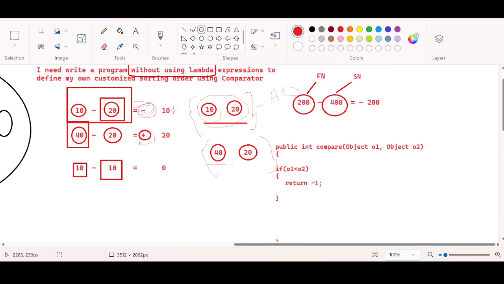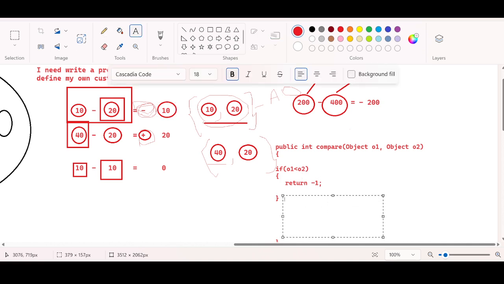It's not like -10, -20, -100; you could get any numbers, even big numbers. Ideally the signature matters. So you are returning something of negative type, that's it. You can return any negative number. Based upon the return, it will understand this. So if -1 is getting returned, it is going to maintain the ascending order.